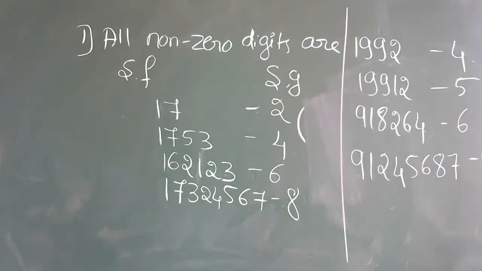Is it clear, everyone? Understood? Very simple it is. Again, in chemistry you study the same concept. So now you understand properly, so that when you are studying in chemistry it will help you. Very simple one. All non-zero digits are significant figures. Means if there is no zero, all the numbers you will consider as significant figures, right?